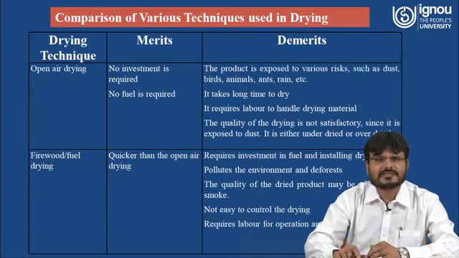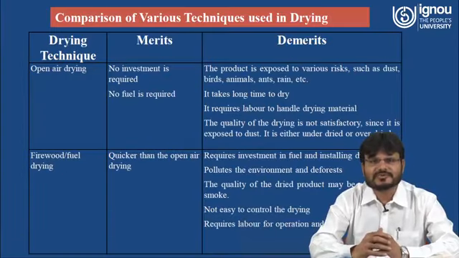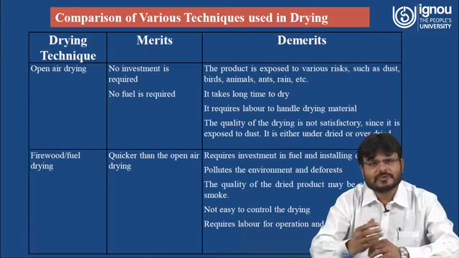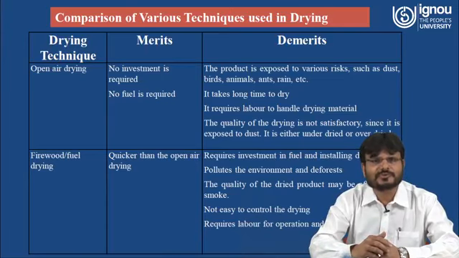And in the solar drying system, what happens? Because you are using solar energy, this drying can be done with the help of different drying techniques, like open air drying, which I have already explained. And because you have to increase the temperature, the temperature of the air can be increased by firewood or fuel drying. It can be increased by some electrical appliances also, that means you can use a blower also. So now we have to understand the merits and demerits of the different drying techniques.